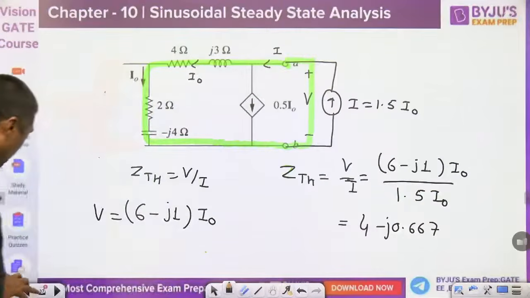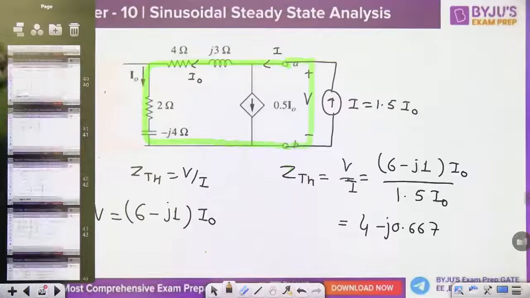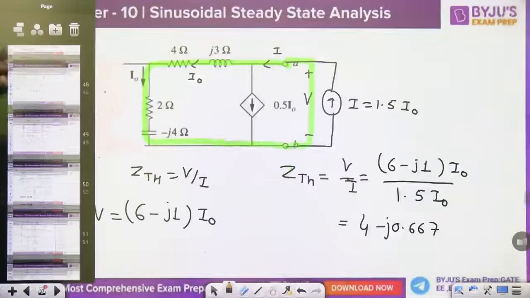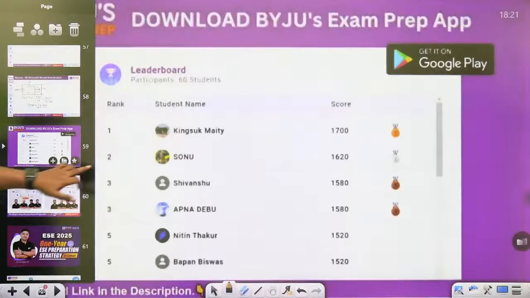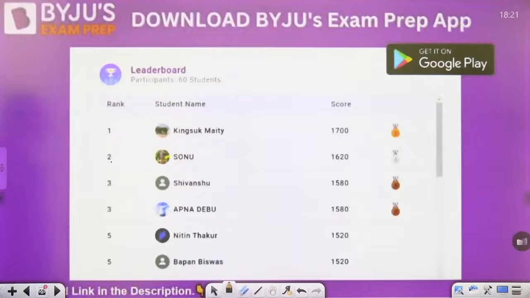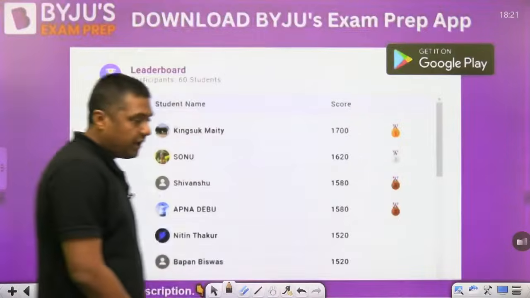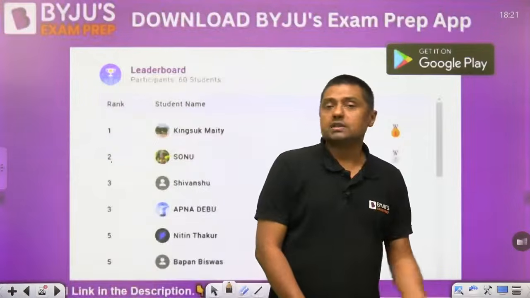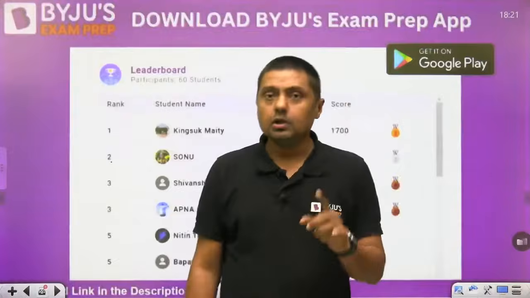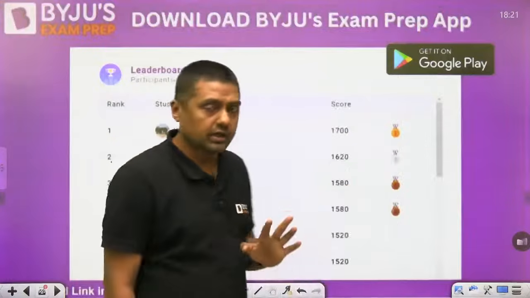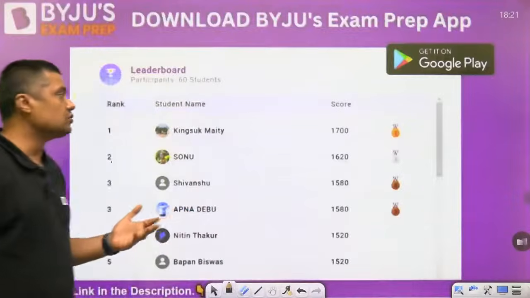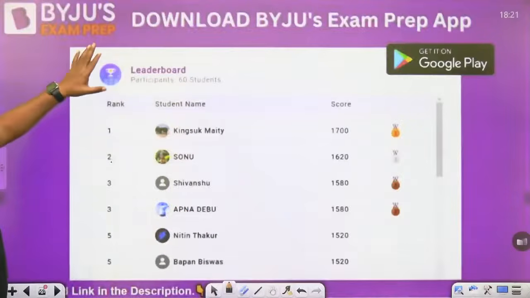So now, already I have solved questions from chapters 9 and 10. If you want more questions, then write in the comments box. Next session on Monday, at the same time, 5 p.m., we will discuss questions from two-port network. Again, Alexander and Sadiku, and after that I will start solving questions from Sedra and Smith.